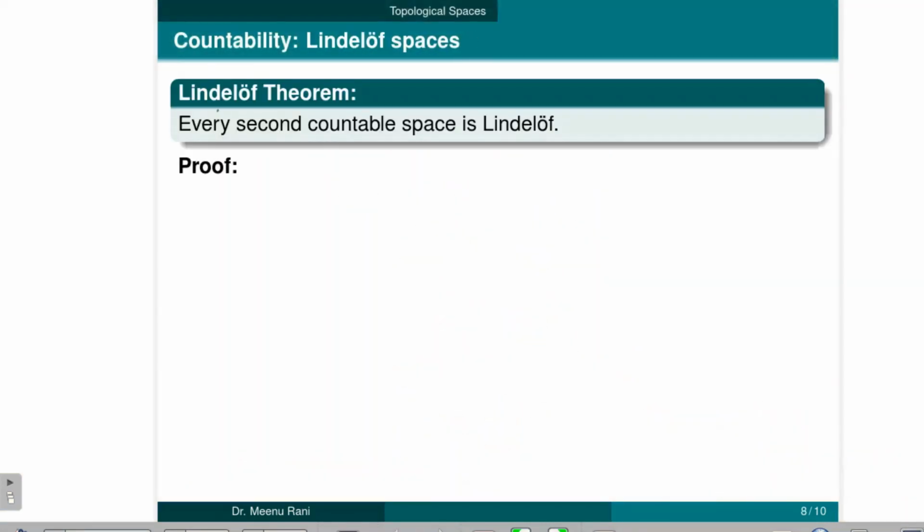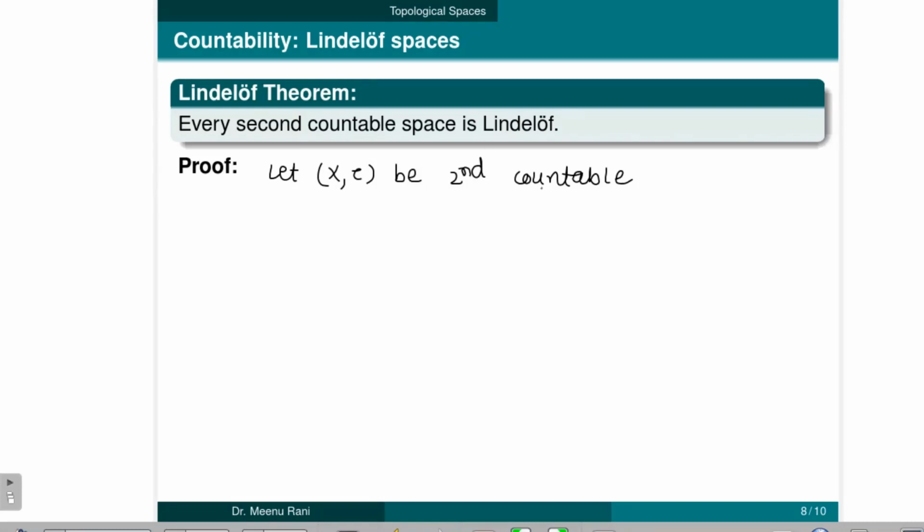Now the next result is the Lindelöf theorem. It is: every second countable space is Lindelöf. So for the proof of it, let X be a topological space which is second countable, and we will prove that this X is a Lindelöf space also.